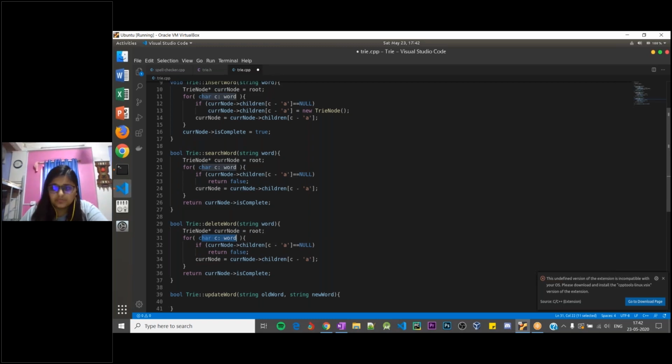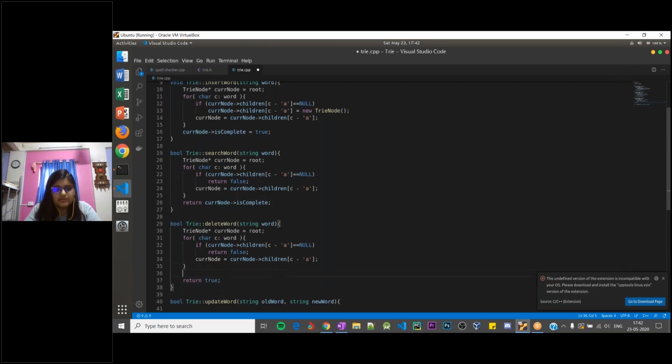So if the word is not present, then we are returning false. But if this entire for loop executes, that means the word is present. And if the word is present, what we need to do is we need to just return true and set the current node's terminating value as false, right?